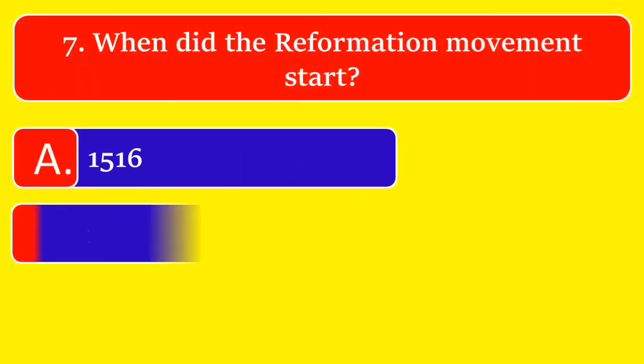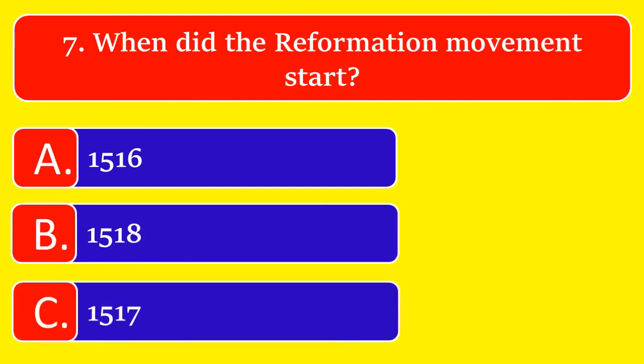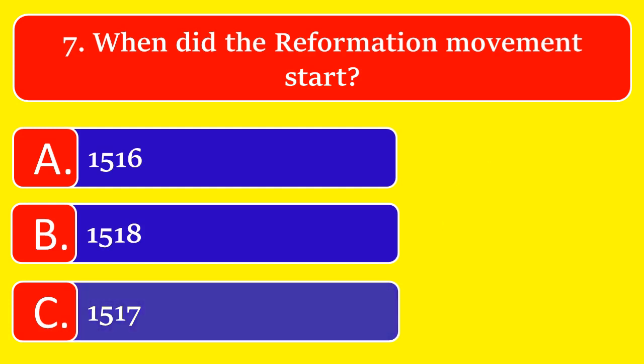When did the Reformation movement start? Option A. 1516, option B. 1518, or option C. 1517. The great answer is option C. 1517.